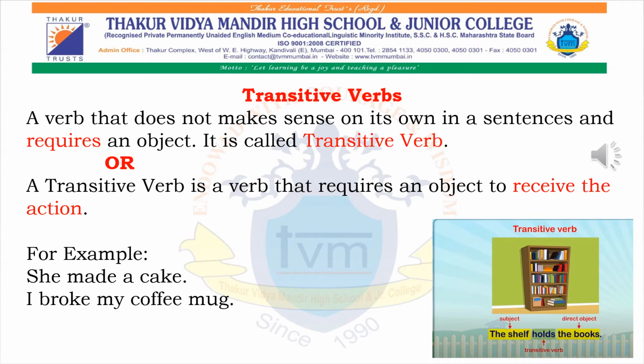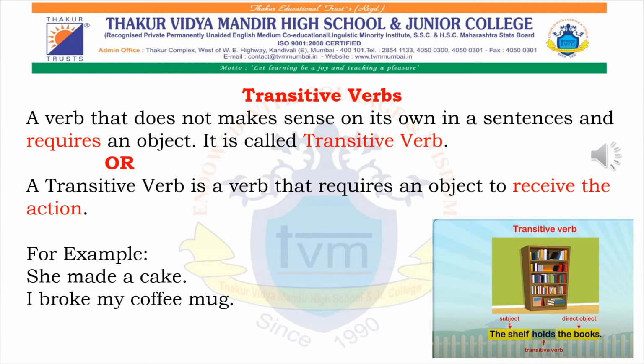In a transitive sentence, there will always be an object to receive the action. For example, she made a cake. Now, she is the subject, made is the verb, a cake is the object receiving the action. If you ask the question what she made, it will directly tell you the object, a cake.